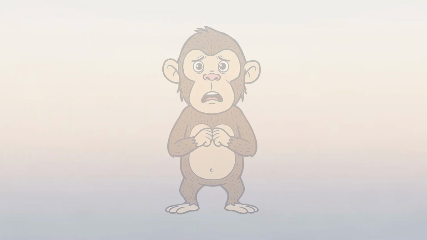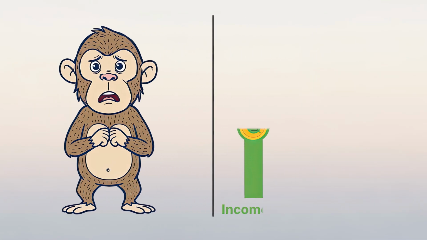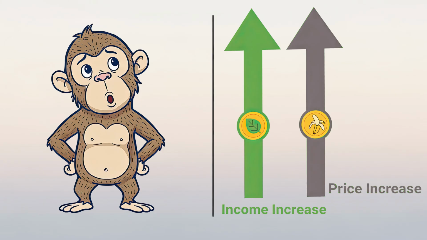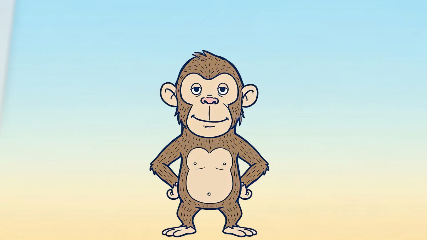But here's what most monkeys miss. Inflation isn't always your enemy. If your leaf income grows faster than banana prices, you're actually winning. If they rise at the same pace, you're stable. The real problem starts when income stays flat while prices climb. So what does Moko do?